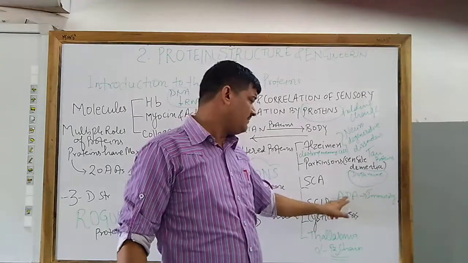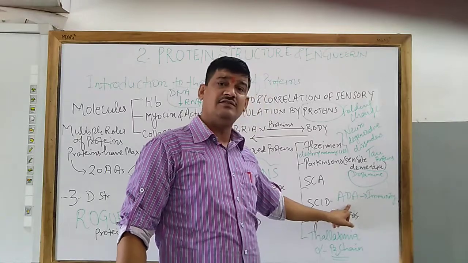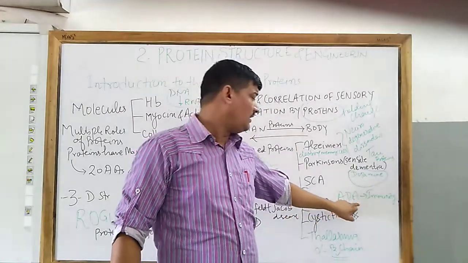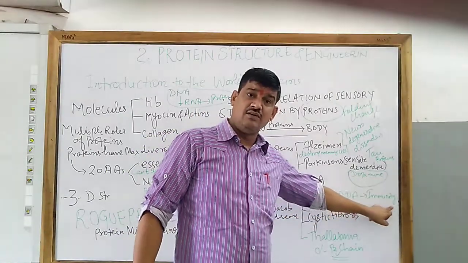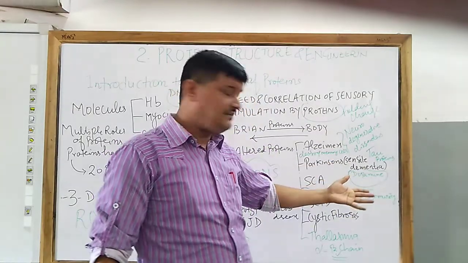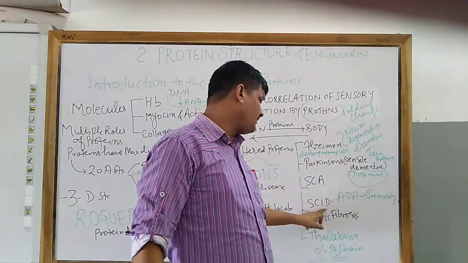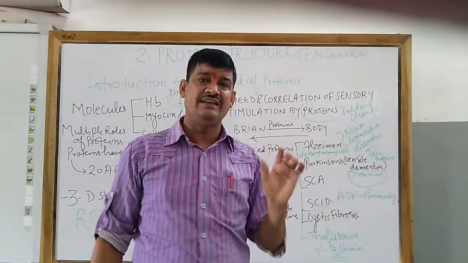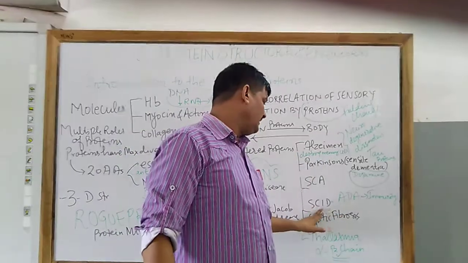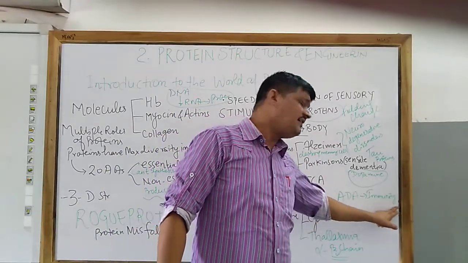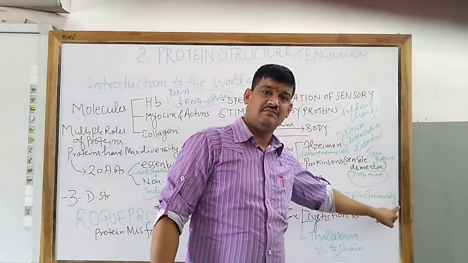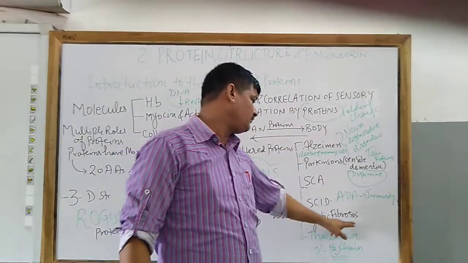It is an enzyme that is responsible for our immunity system. The babies or infants suffering from SCID, because it is a very rare disease, have very low survival. Next one is cystic fibrosis.